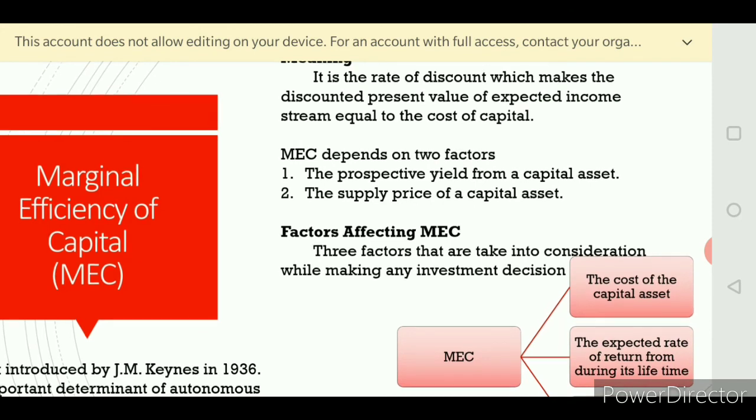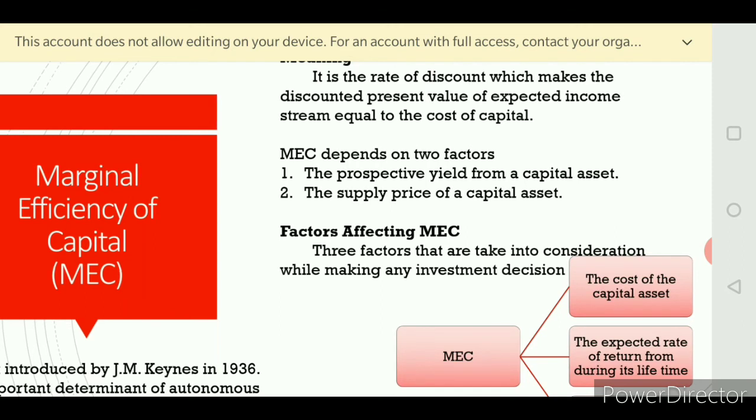Prospective yield means how much profit is expected to be received through a capital asset through its entire life, during its lifetime. This is called the prospective yield.